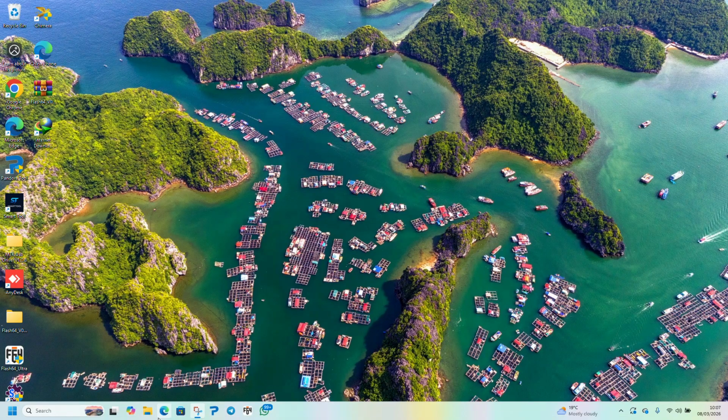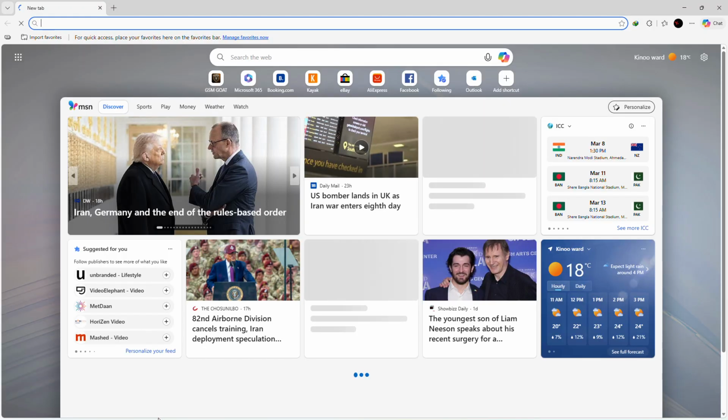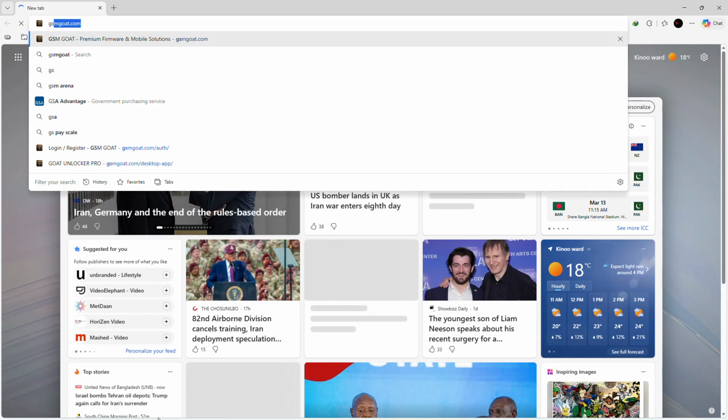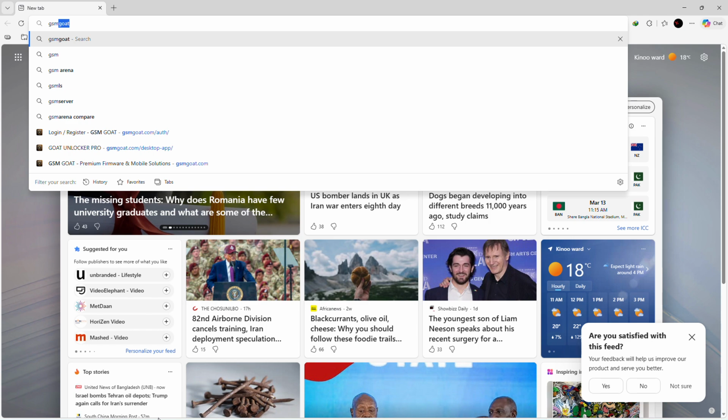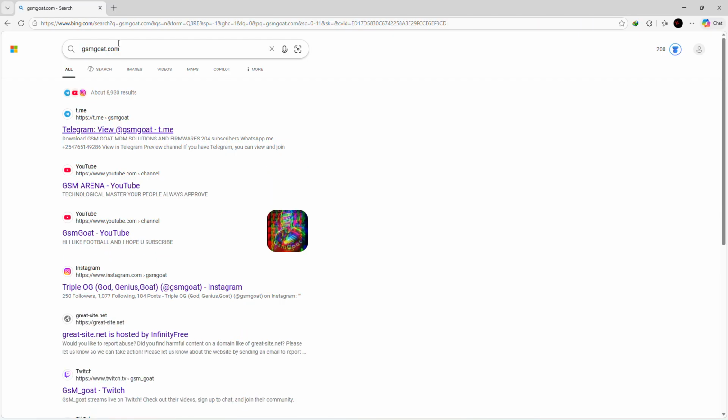That is it. So to download our tool, you just open any browser, and then type gsmgoat.com and click enter.